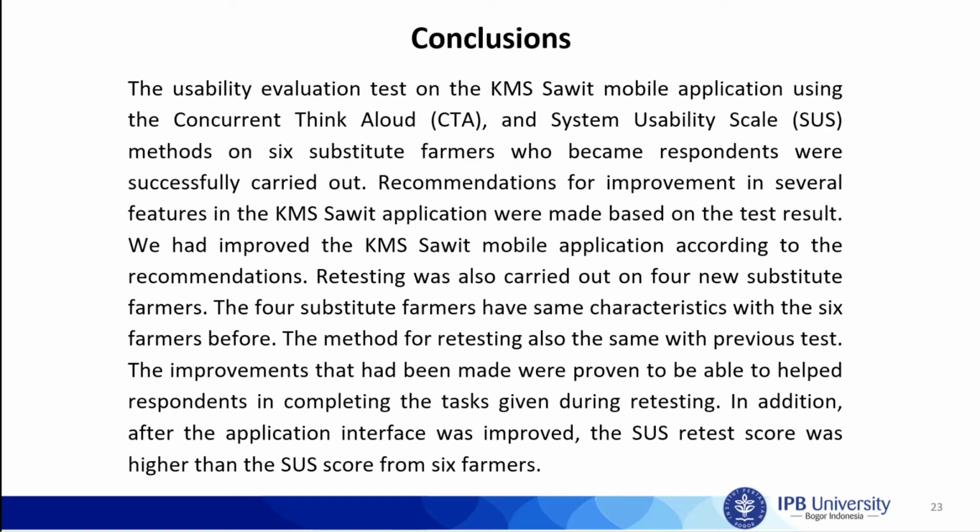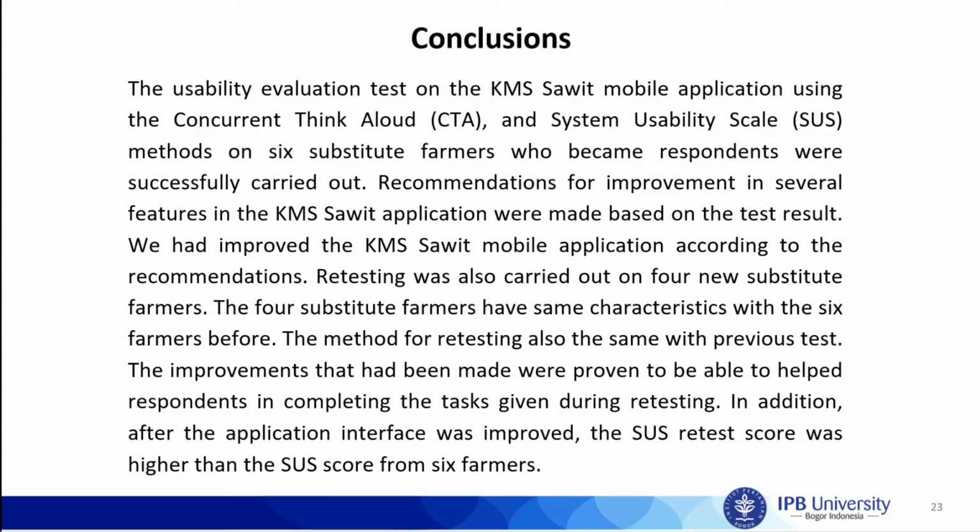The testing was also carried out on 4 new substitute farmers. The 4 substitute farmers have the same characteristics as the 6 farmers before. The method for retesting is also the same as the previous test. The improvements that had been made were proved to help the respondents in completing the tasks given during the retesting. In addition, after the application interface was improved, the SUS retest score was higher than the SUS score from the first test.